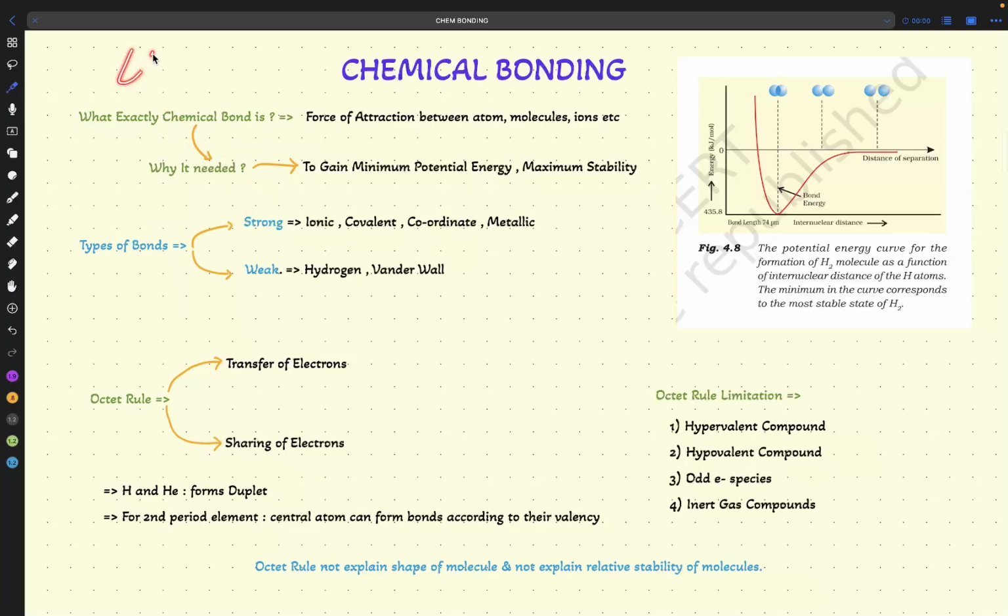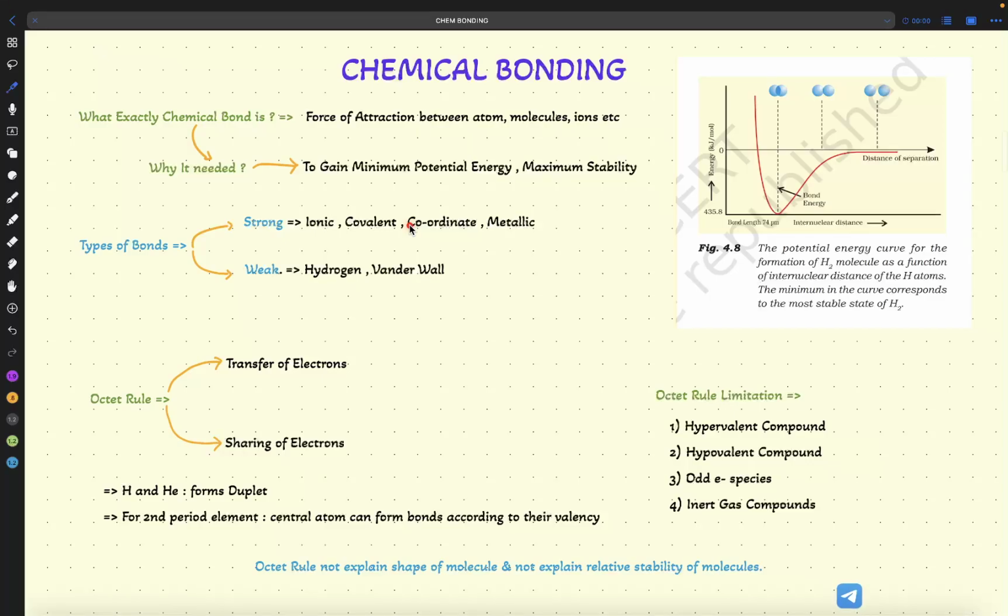So this is lecture 1 hour today about chemical bonding. In 4 to 5 lectures, we will try to cover the whole concept of chemical bonding. Then we will solve as many questions as we can, because in chemical bonding you have to solve multiple questions. You have to know how exactly VSEPR theory, MOT theory work, and how the compounds are going to form.